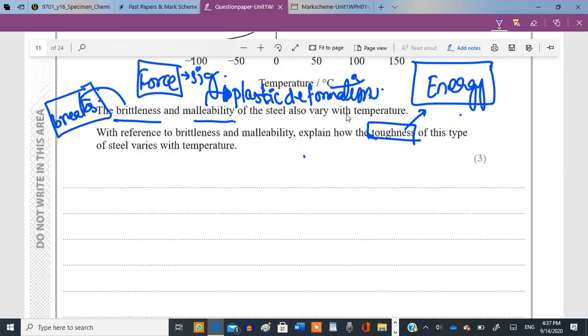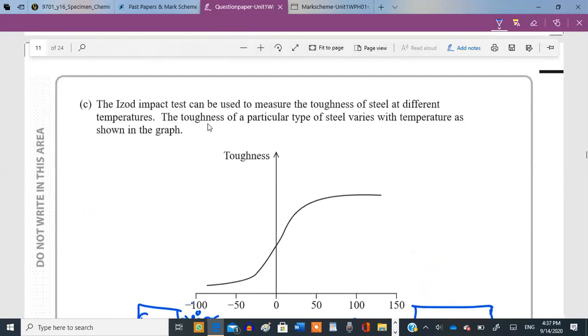Now, it also varies with temperature. And now, this graph tells us about the toughness of the steel. That at higher temperature, its toughness is greater. Greater toughness actually means that lesser chances of breaking, right? Greater toughness means lesser chances of breaking.